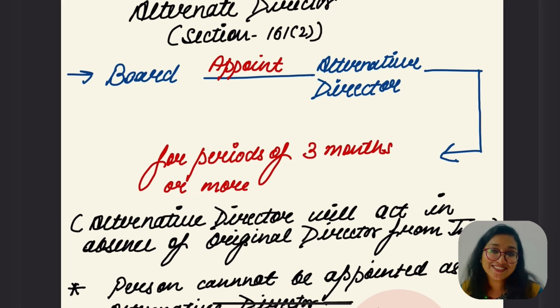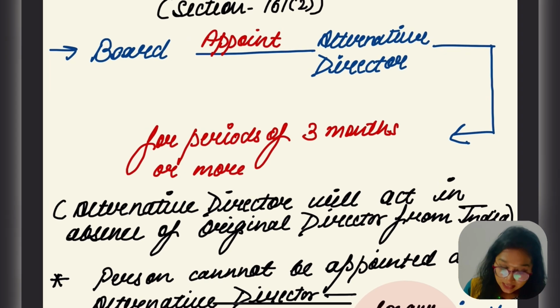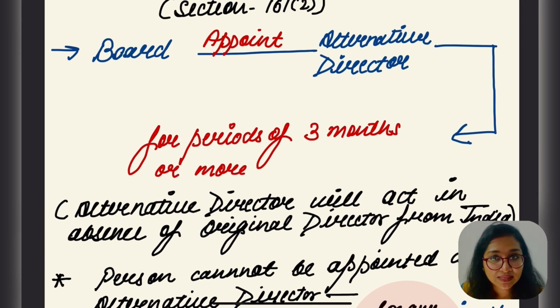What is an alternative director? The board appoints the alternative director. Again, the board was also appointing in the case of 161 subsection 1, the additional director. The board is also appointing in the case of the alternative director, but what is the difference? What I told you is that in the case of an additional director, if the management thinks there is an additional need for a director in the company, the board of directors is going to appoint the additional director. But what about in this case? Let's read out and find out the difference between these two directors.